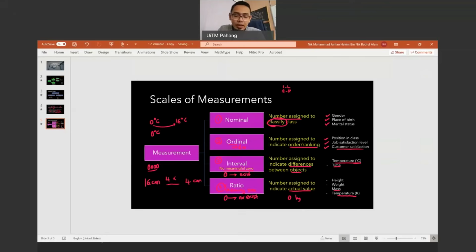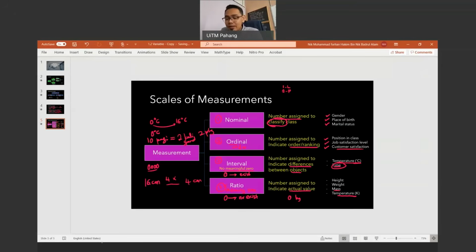Contoh kan kita ada okay, under interval time, masa. Contoh masa kita ada pukul 10 pagi. Pukul 2 petang. Kita tak boleh nak compare macam itu. Tak boleh. So that one falls under interval.